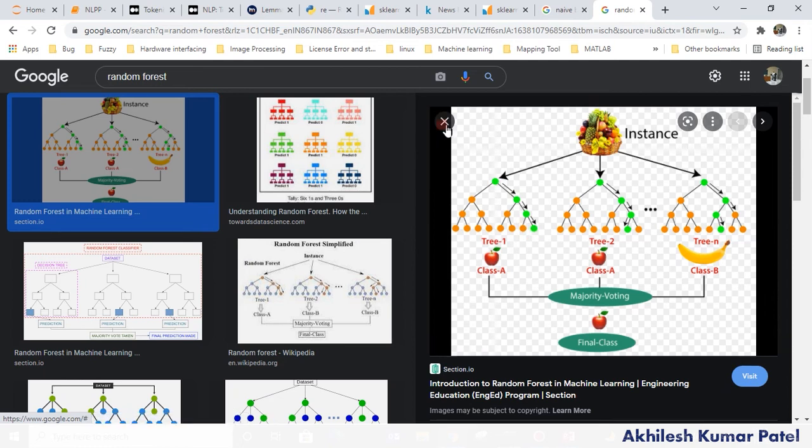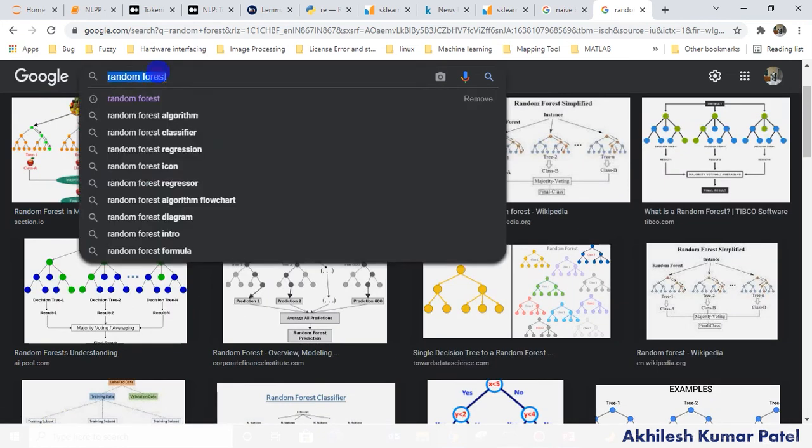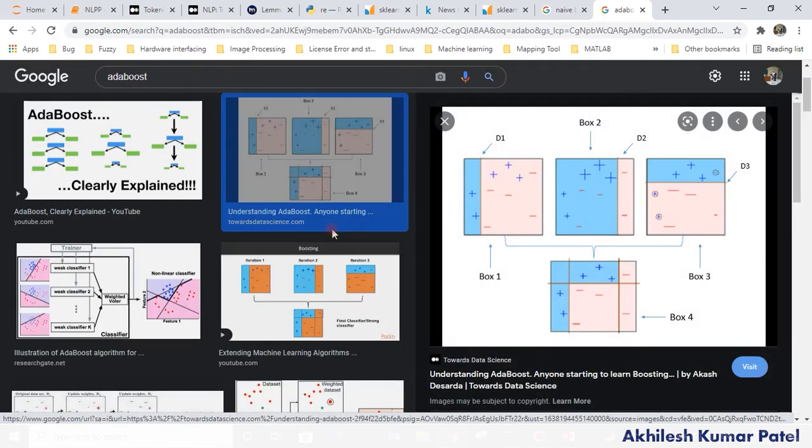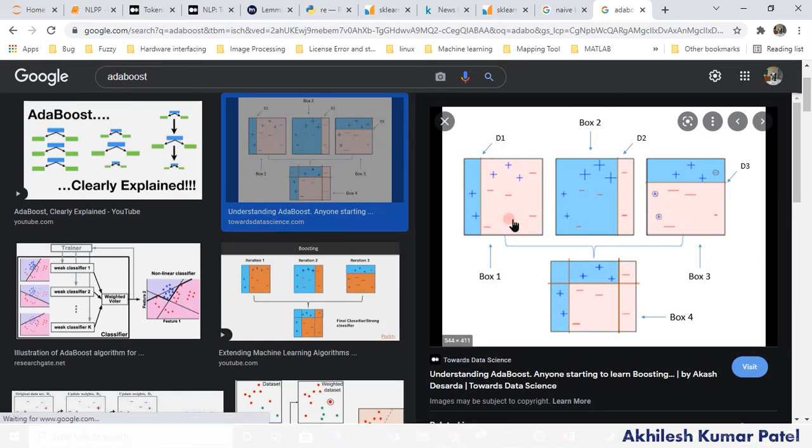Okay, in the same way AdaBoost works, but it works in a sequential form, not in a parallel form. So how does it work, let me show you. See this. Let's say we have some positive and negative samples. First of all, we will take a sample from that, as I explained in the random forest. It will classify the model and check the accuracy. You see that 2 positives are correctly predicted as positive, but 3 are wrongly classified as negative, right?